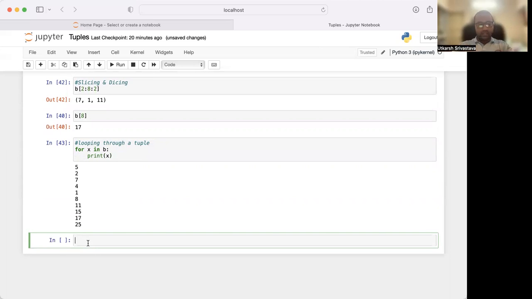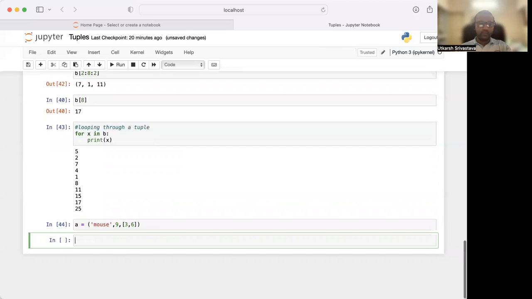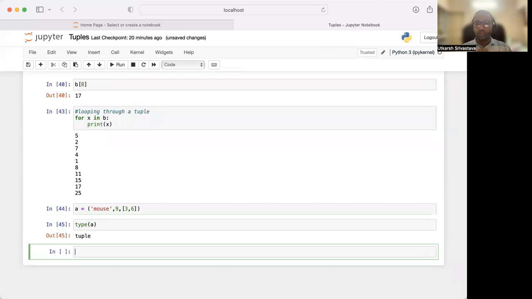Let us create a tuple once again. Of course, we are talking about tuples, so we'll create a tuple. Let us create a tuple: mouse, comma, let's say 9, comma, and a list inside a tuple: 3, comma 6. Let us check what type it is. It is type tuple. Cool.